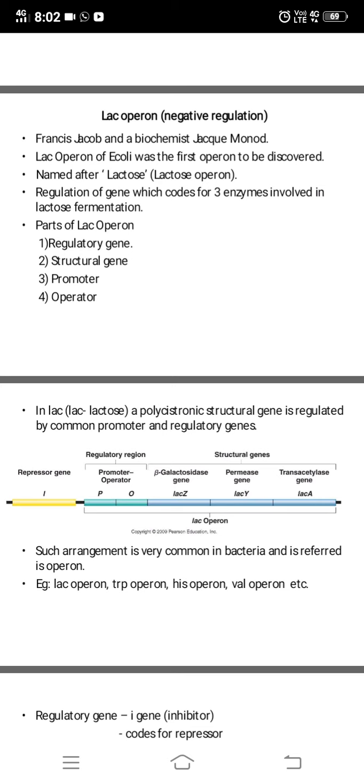First we see what are the parts of lac operon. As we have seen in operon, it consists of a regulatory gene, structural genes, the promoter and the operator. These are the parts of lac operon. The structural gene codes for three enzymes. So whether these three enzymes have to be expressed or not is going to be regulated in this lac operon.